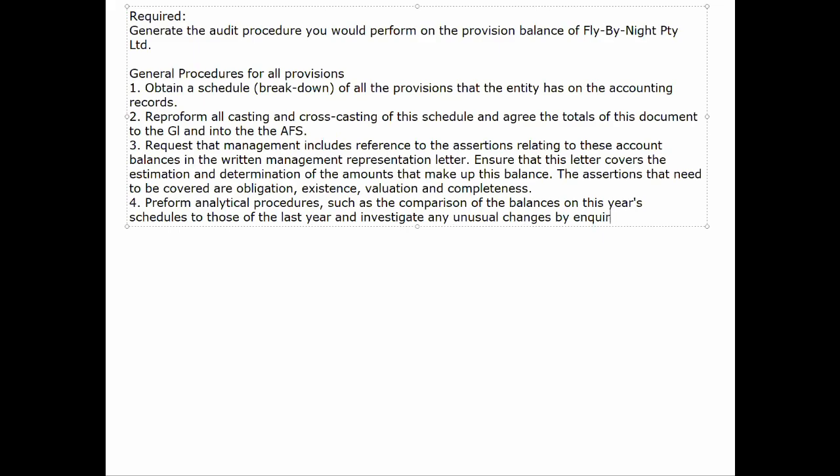The next thing we'd want to cover and talk about is our analytical procedures. So provisions is something that should be relatable from year in and year out. So from last year to this year, we should be able to identify what the changes are, and when we do that, we can then look and see if there's anything that's changed materially, any provisions that have been left out, anything that we want to focus on.